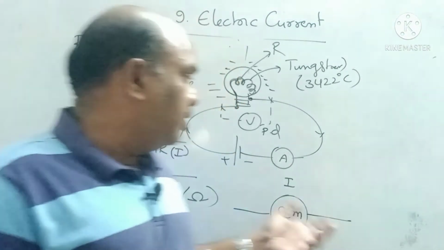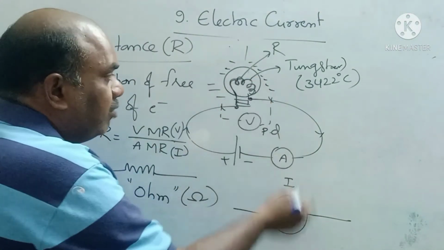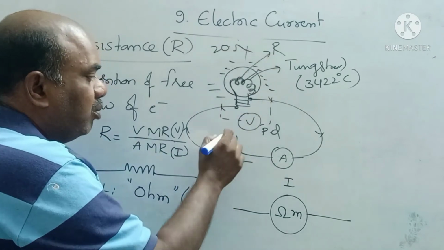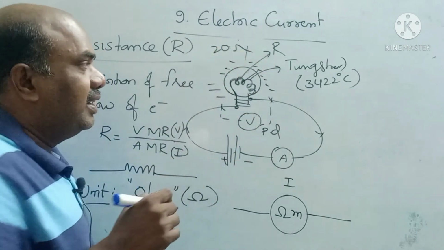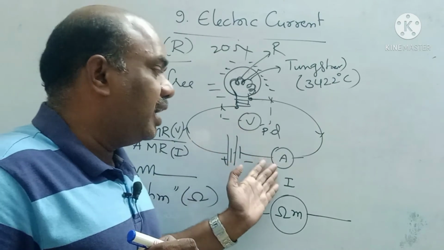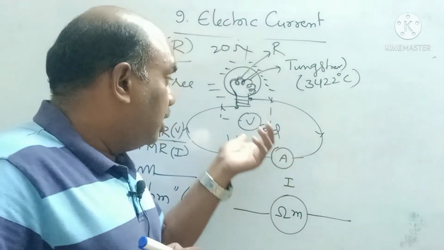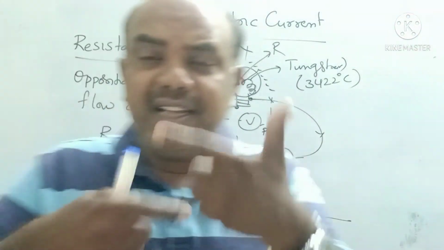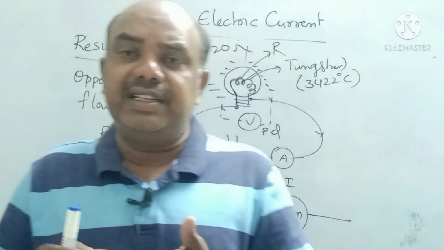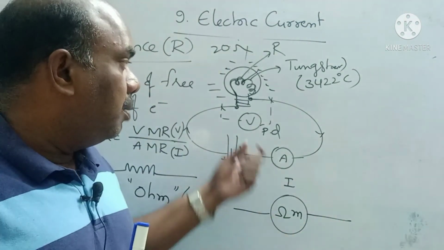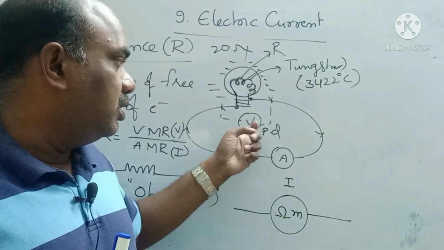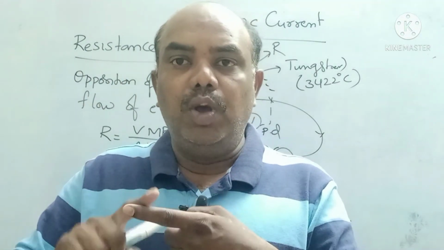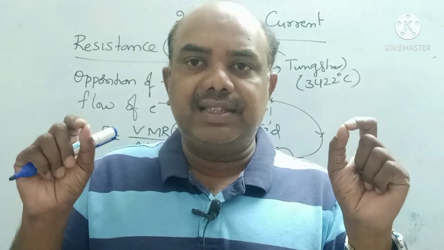Suppose the resistance of this bulb is 20 ohm. If you add one more battery, then directly you cannot measure. It shows the reading, but what the voltmeter reading and ammeter reading will be, you don't know. If the battery increases, potential difference and current also vary. If you divide these two, you will get the exact resistance. This can also be used, but in experiments we better use the voltmeter and ammeter readings. You have to find the ratio, and then you will get the resistance of the tungsten filament.